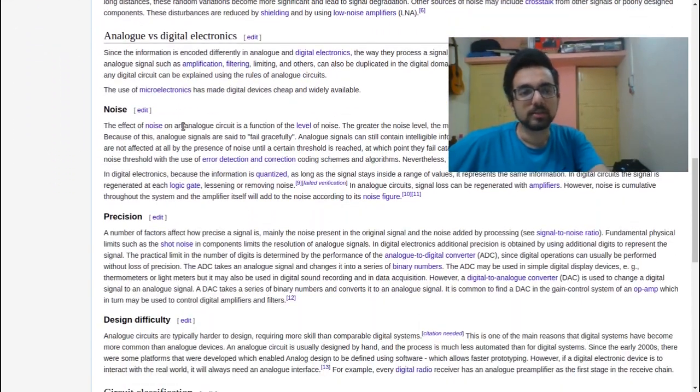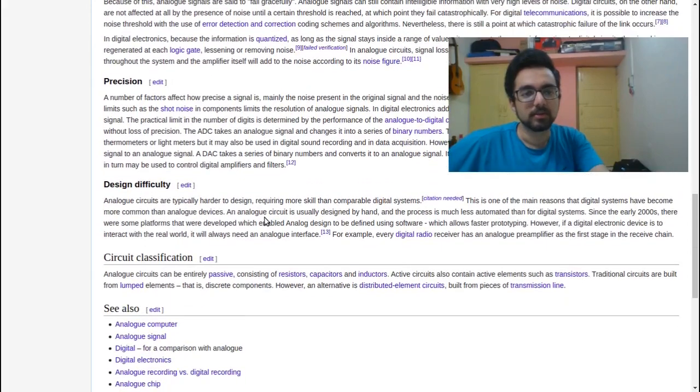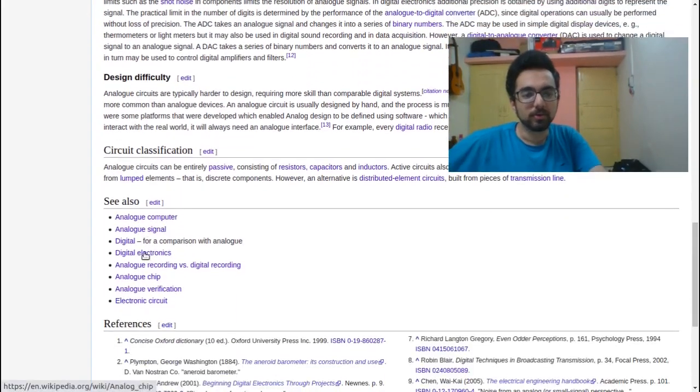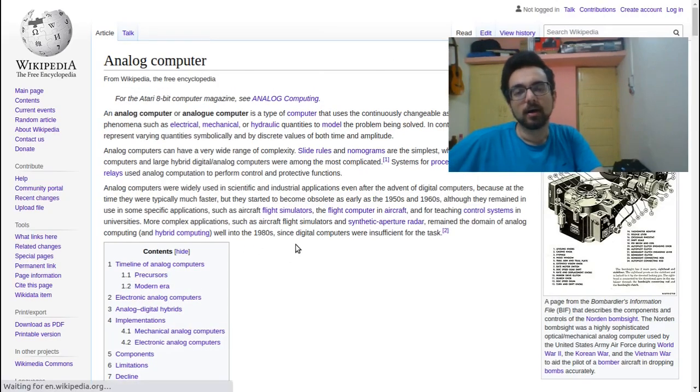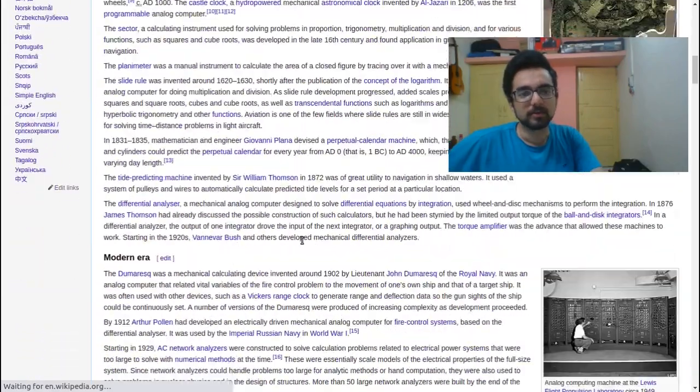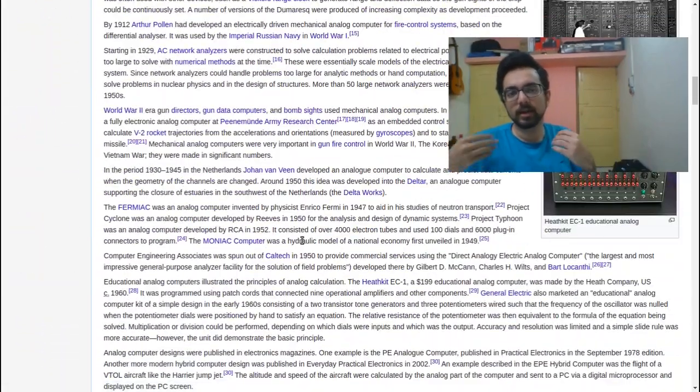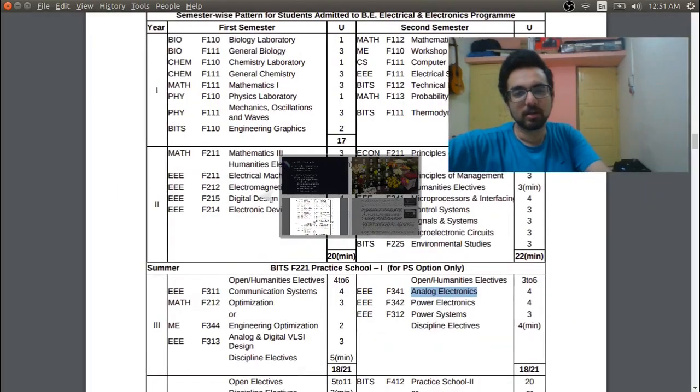So what are the challenges? As you can see, precision, design, difficulty, all those things you can check, and then you can go to related reads and also what an analog computer is. You can read more, get a good grasp of whether you are finding this interesting or whether this is just something that you won't care about much.